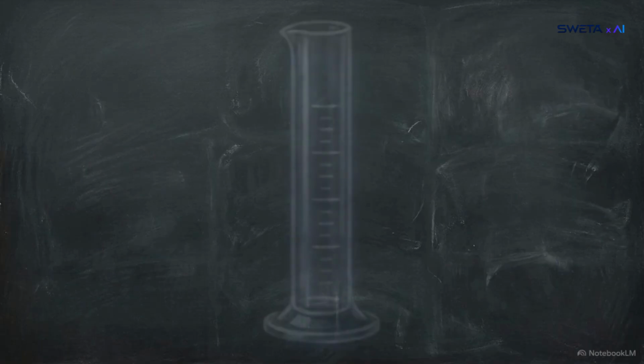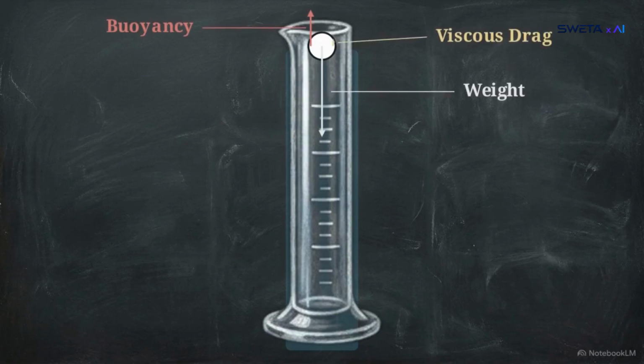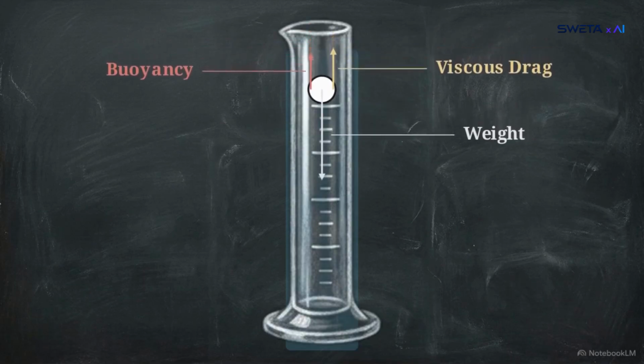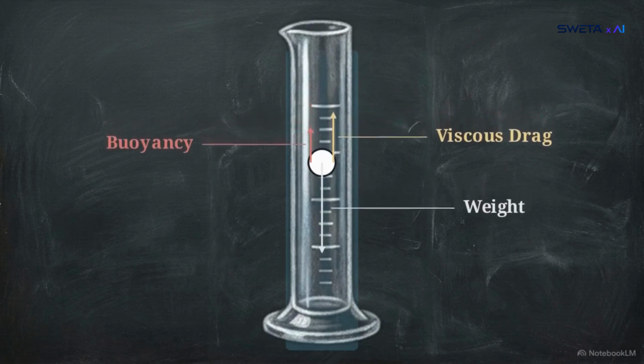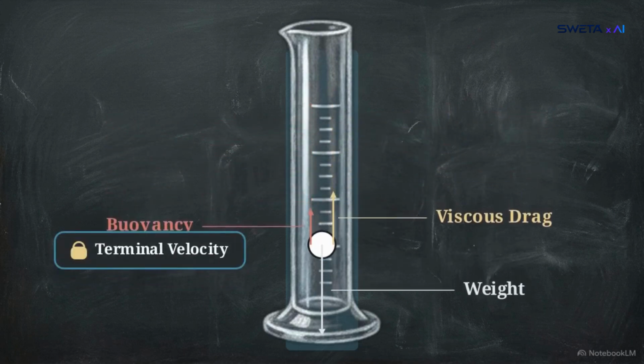When a small sphere falls through a viscous fluid, it is caught in a tug of war. Gravity pulls it down, while buoyancy and viscous drag push back up. As the sphere falls faster, that upward drag force grows. Eventually, the upward drag and buoyancy perfectly cancel out the downward pull of gravity. The sphere stops accelerating and locks into a constant speed called terminal velocity.